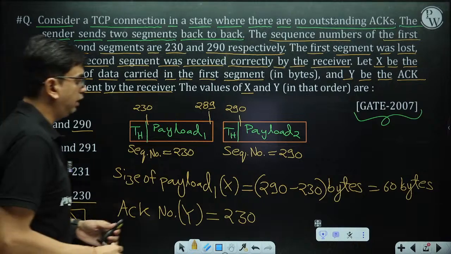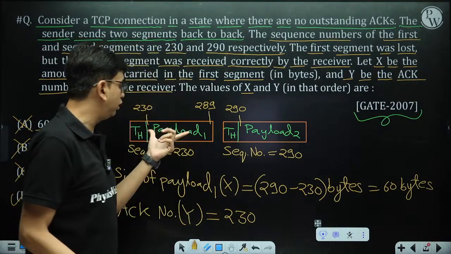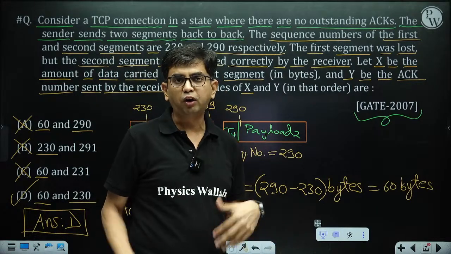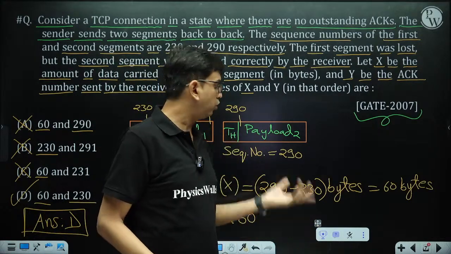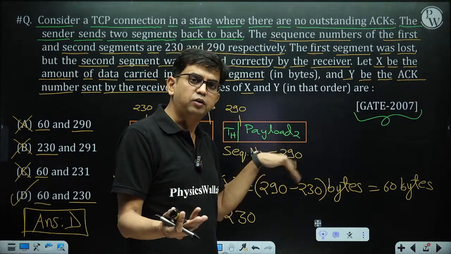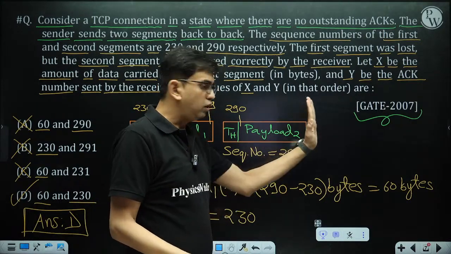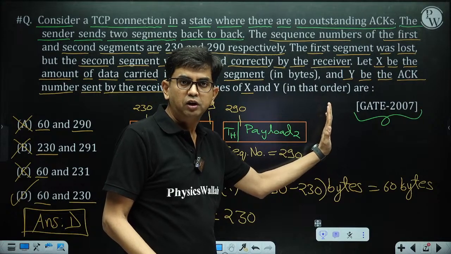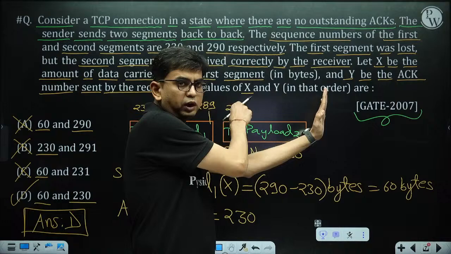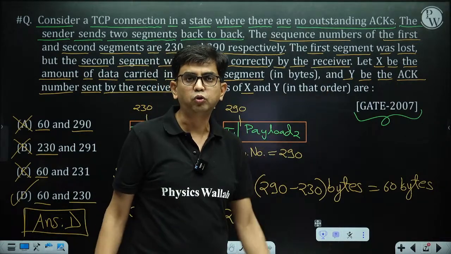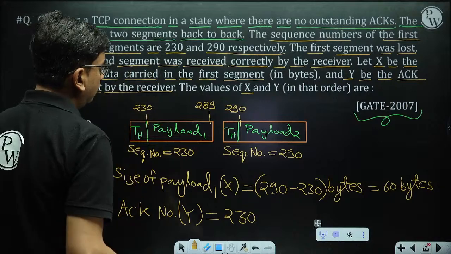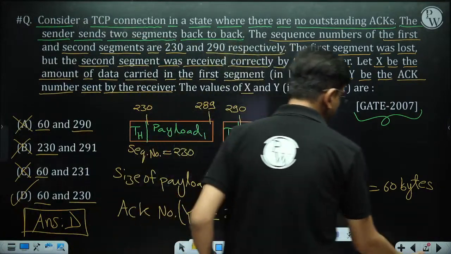So here we can easily evaluate the size of payload 1, but we are unable to determine the size of payload 2. Why? Because we do not know the size of payload 2. How many bytes can payload 2 carry? It is totally determined by the next segment sequence number. If the next segment sequence number is something, then accordingly we subtract these two values and we get the payload 2 size. Then we are moving to the next.